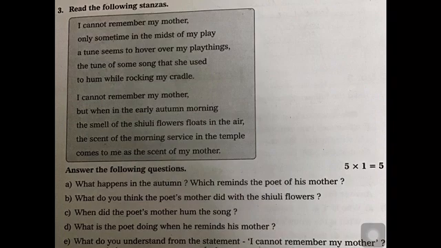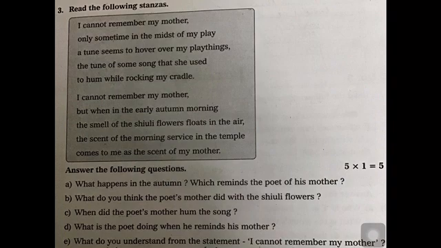Now here are some questions which you have to answer. What happens in the autumn which reminds the poet of his mother? So you know what happens in the autumn over there? Yes, in the autumn, what flowers blossom? The shuli flowers blossom. Okay. And which reminds the poet of his mother?